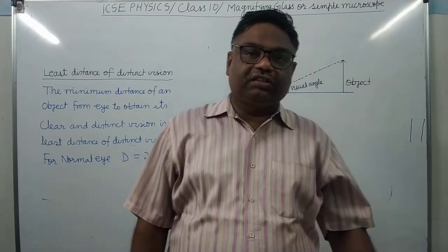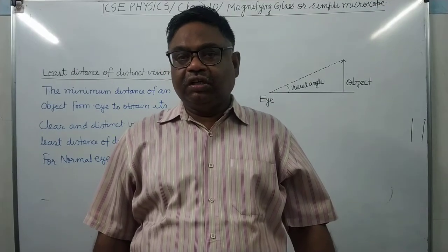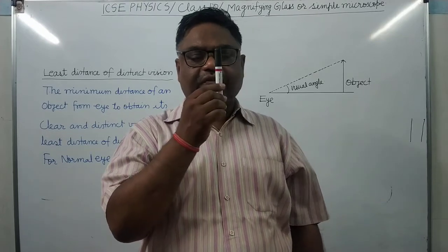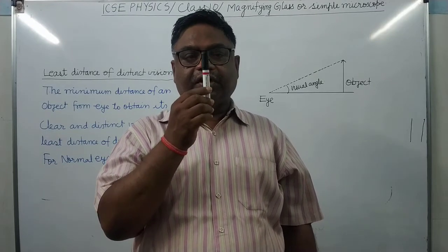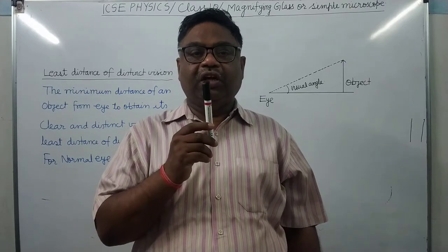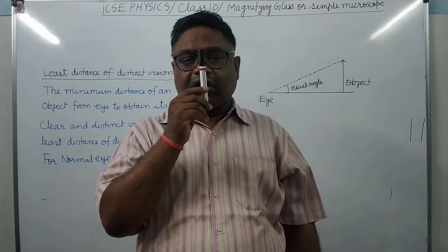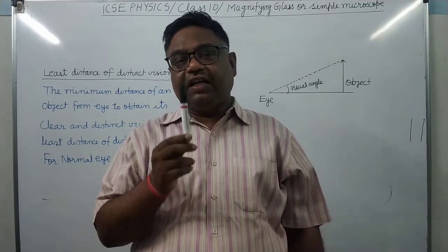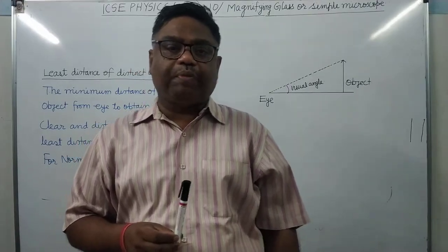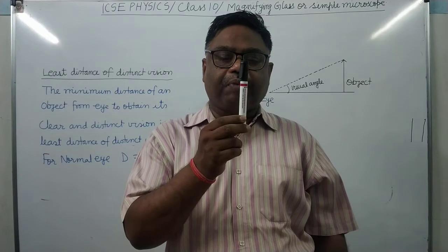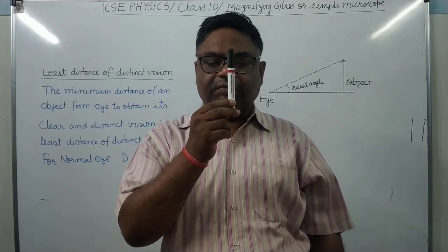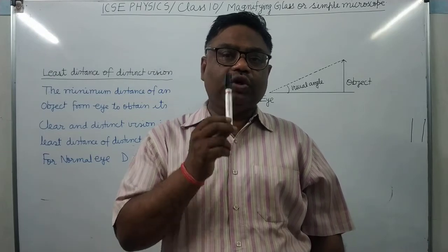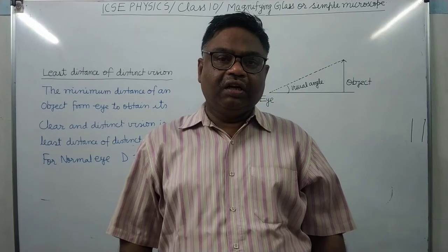Now similarly for the short distance vision, if you observe any object nearby, suppose this pen is kept in front of me at a distance of 10 centimeter, will it be visible? Yes, it will be visible. If it is kept just in front of the nose, will it be visible? Yes, it will be visible. But you will find that in this case the eye has to exert more power. When it is at a distance of 5 centimeter or 10 centimeter or 15 centimeter, the eyes have to exert more power. It's clear.